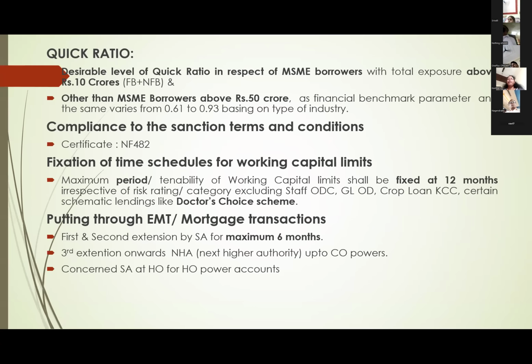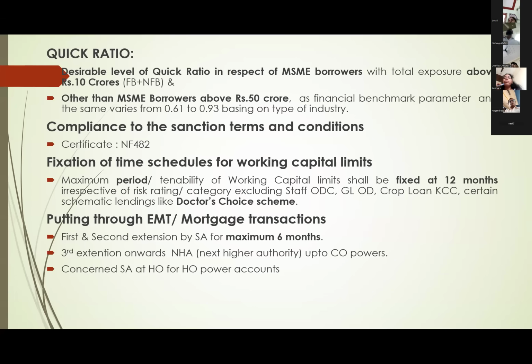What is the desirable ratio given? 0.61 to 0.93. It is applicable for MSME borrowers with exposure above 10 crores and for other than MSME above 50 crores. Quick ratio also we have to monitor.